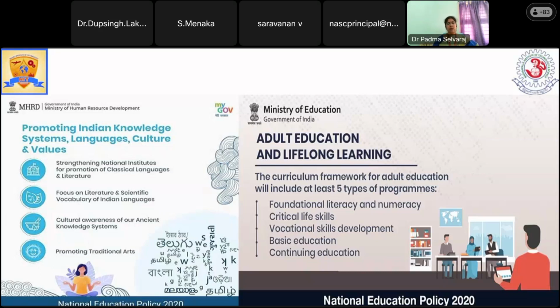And when we are speaking about adult education and lifelong learning, with a strong foundation in literacy and numbers, and with life skills, what we are giving in school education and college education and vocational skill development. So once a student or a citizen of India is good in vocational or skill development, they can stand on their own legs. They are not supposed to depend on anyone. So automatically the level of unemployment will be reduced. No need of searching for jobs.